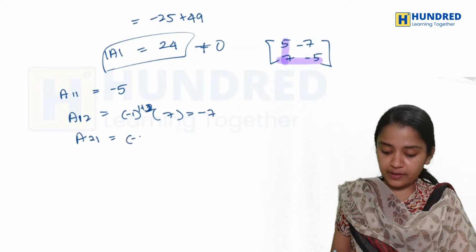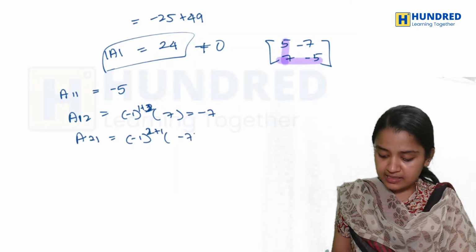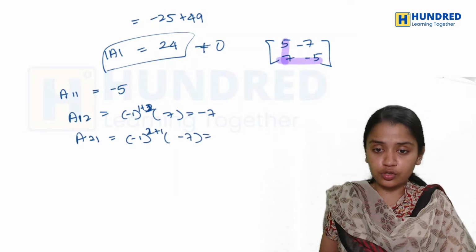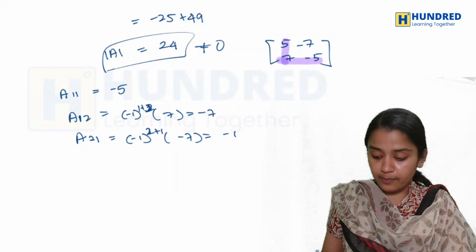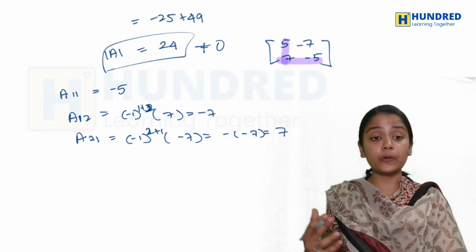Now, basically, it will be minus 1 power 2 plus 1 into minus 7. That will be again equal to what? So, it will be minus of minus 7. So, it will be 7.